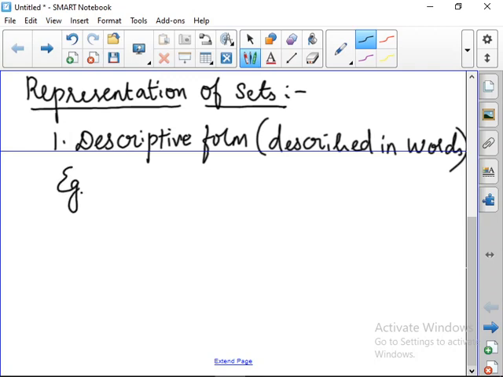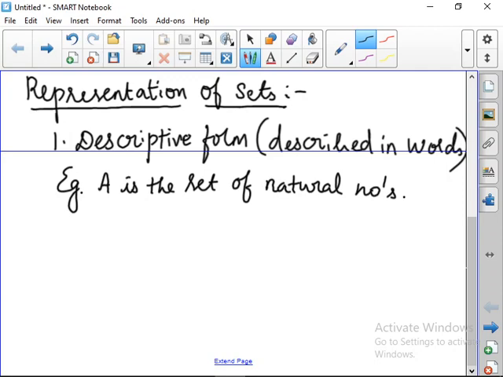See the example. A is the set of natural numbers. We can call this a set, isn't it? A is a set of natural numbers. A is a set of natural numbers less than 10. A is a set of natural numbers greater than 10. So whenever we describe a set in words like this, it is called descriptive form. Number 2, it is roster form. What is meant by roster form? It includes the braces, that is brackets.